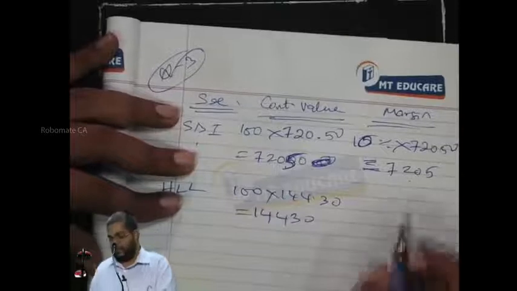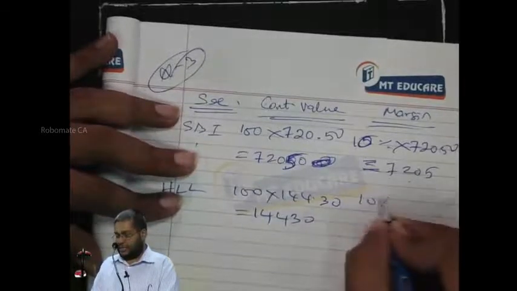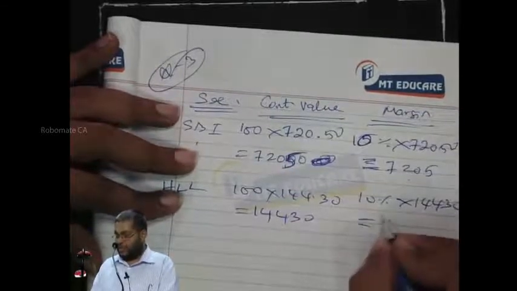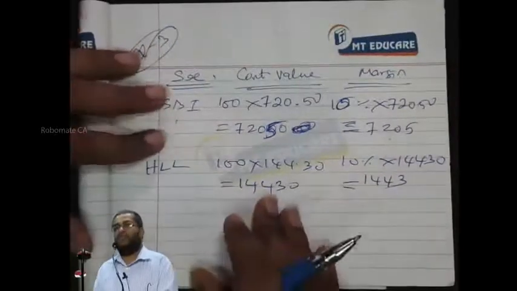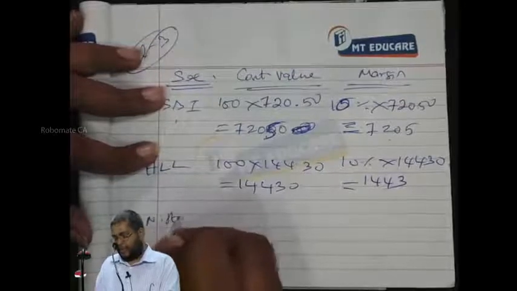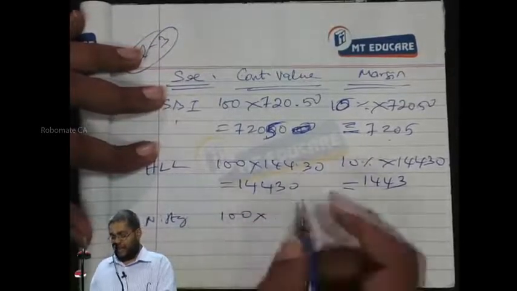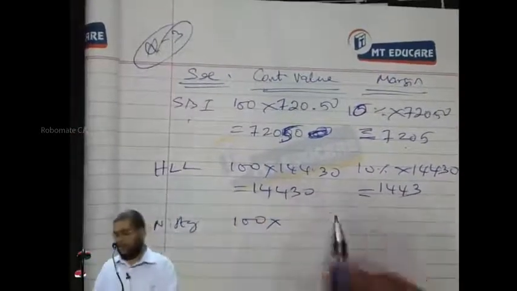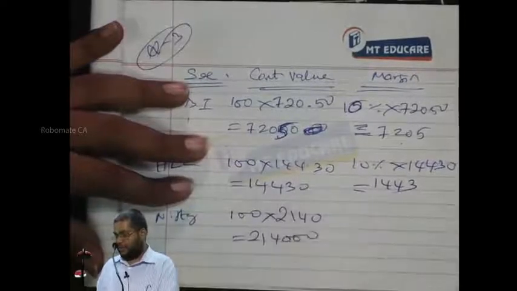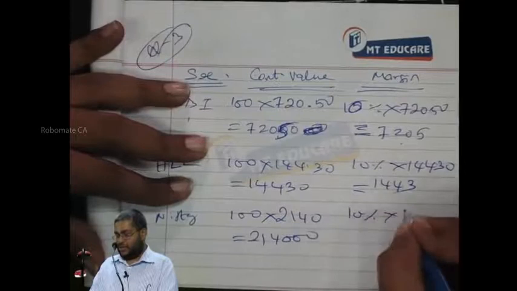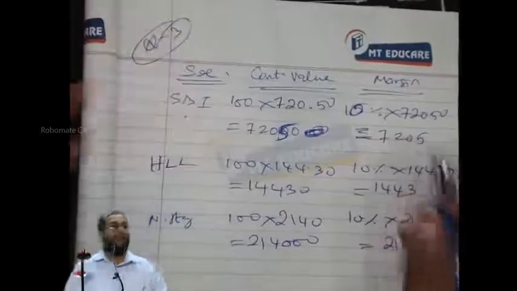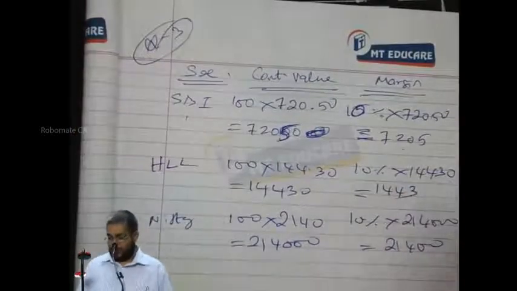14,430. Can I put or not? Now, 10% of what? 14,430. What should be the margin here? 1,443. Third is what? Nifty. 100 Nifties. What is the value of every Nifty? 2,140 is how much here? 21. 2,14,000. 10% of what? 2,14,000 is how much a base? 21,400.